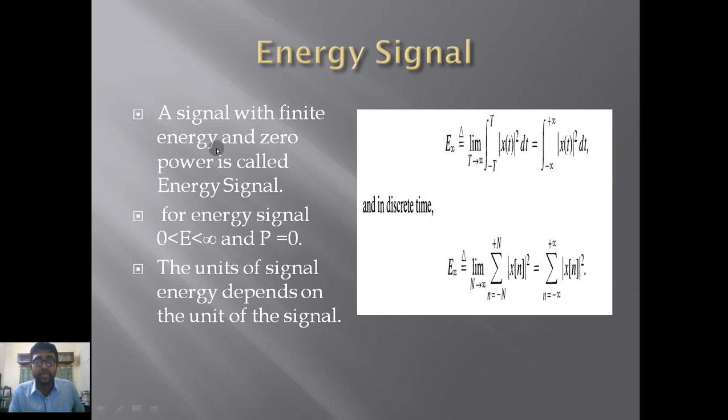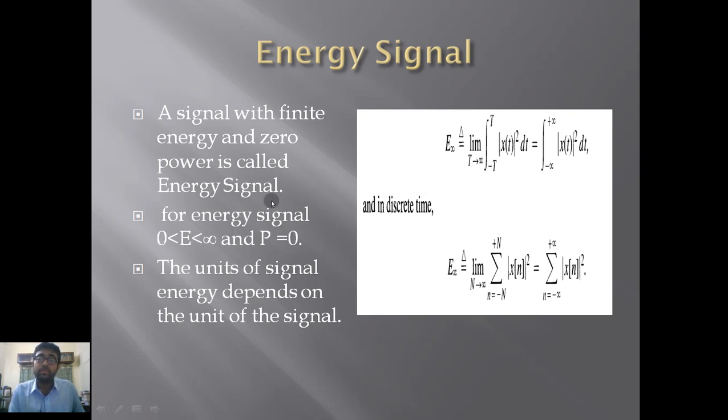Now a signal with finite energy and zero power is called an energy signal. Why? I am going to explain that. Suppose a signal has finite energy and zero power. Why is it zero power? It means that the whole integration is divided by the length of the limit. The total energy of that signal is very finite, and if that signal doesn't have any power, then it's called an energy signal.